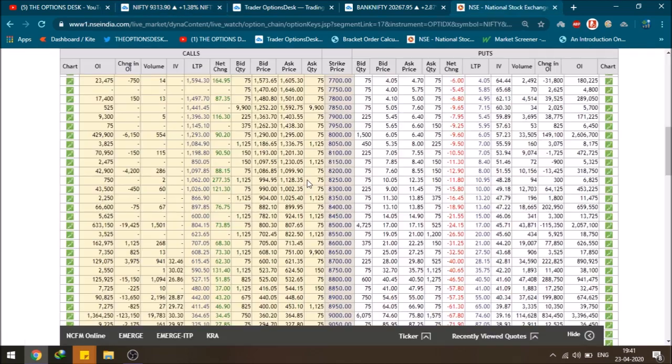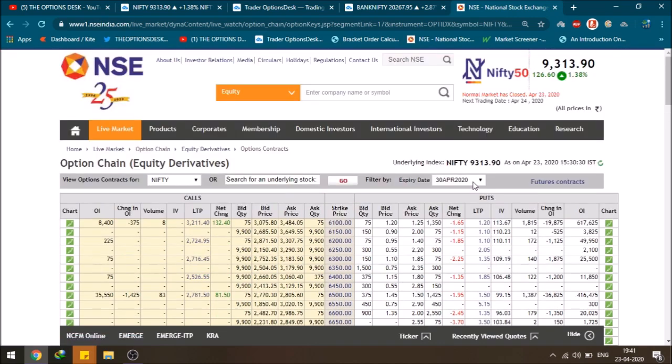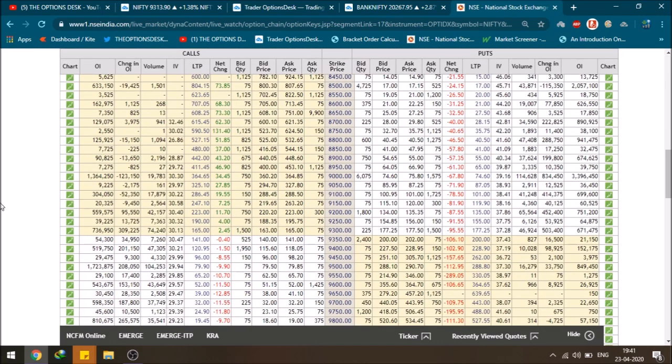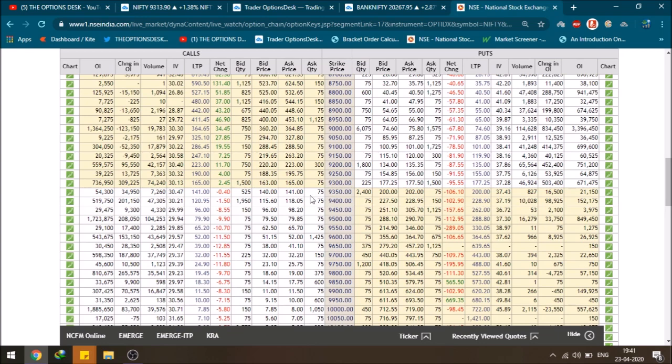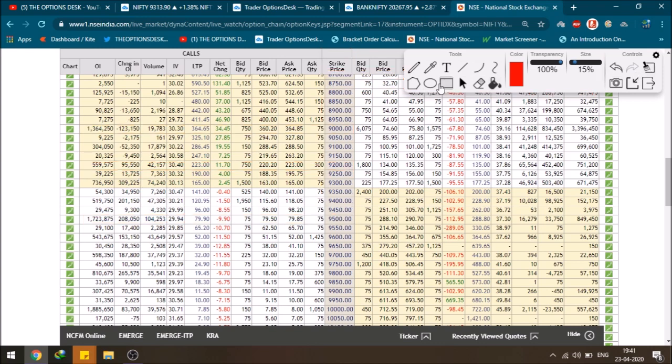This is the Nifty option chain, and I have already shifted the option chain to the 30th of April expiry. Nifty closed today on 9313. Now let's see where we have major support and resistance. We are at 9300 in the ITM. As you can see, we have closed somewhere here, so we are ITM at around these two strike prices.